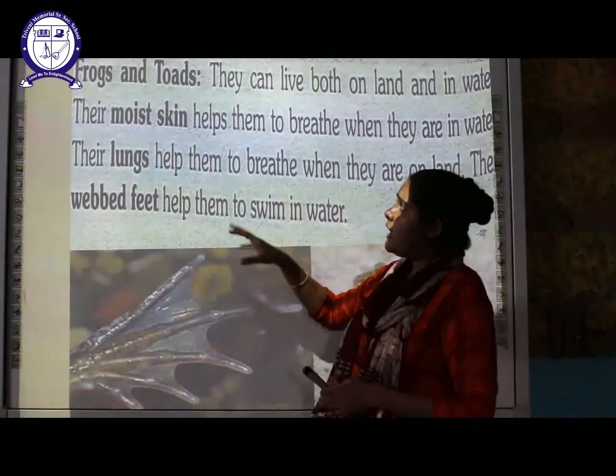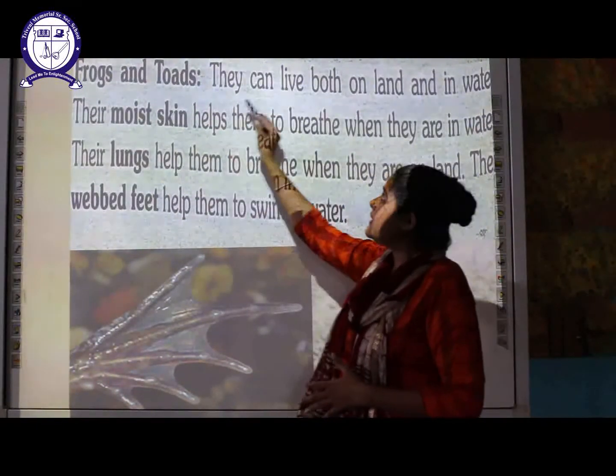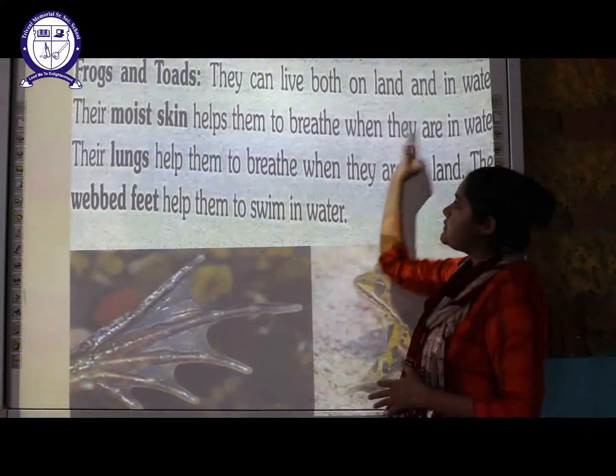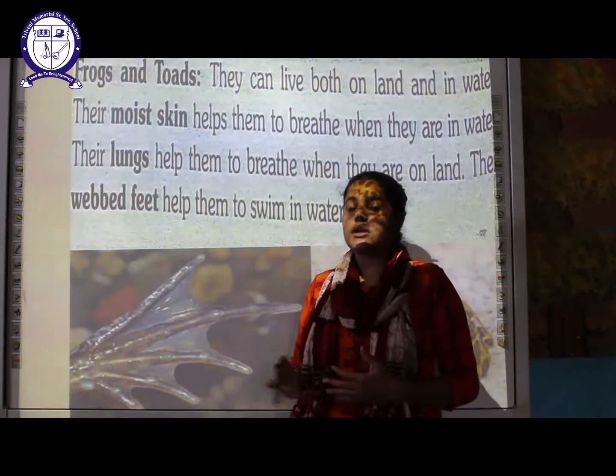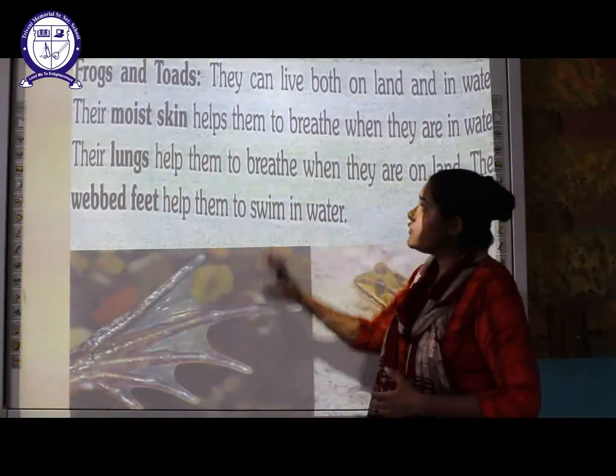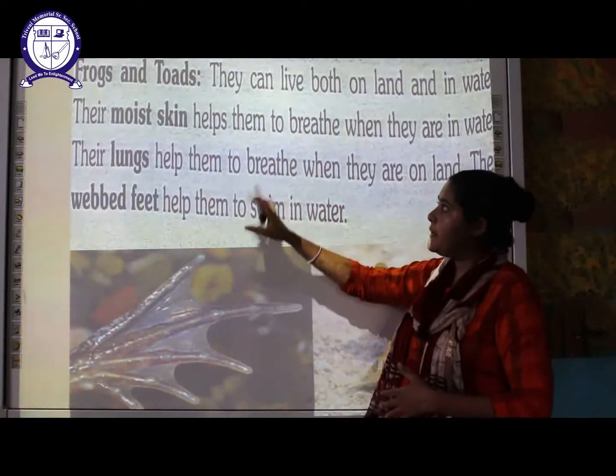Next, frogs and toads. They live both on land as well as in water. I have discussed that there are certain animals which can live both in water as well as on land. Frogs and toads are examples of that.